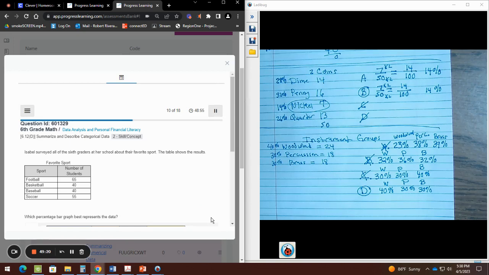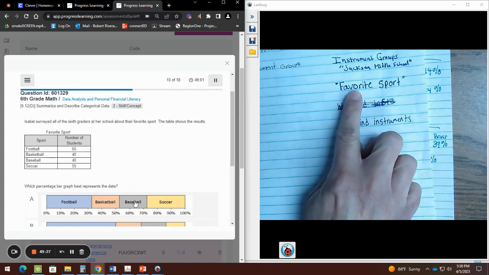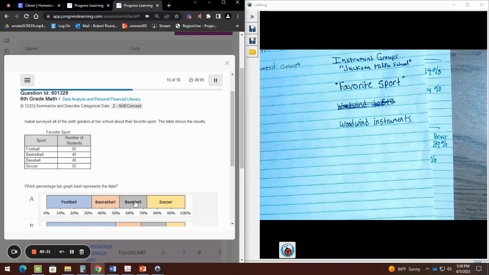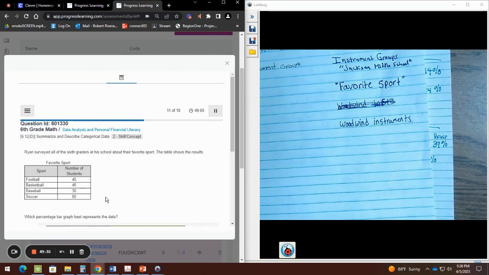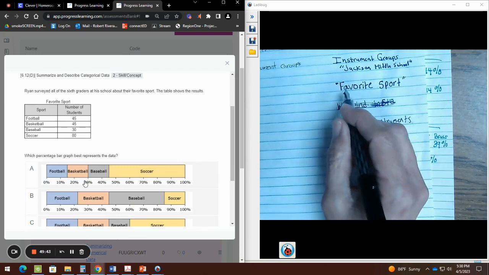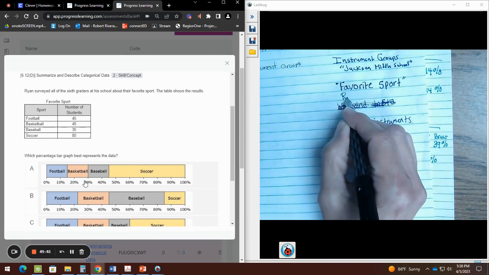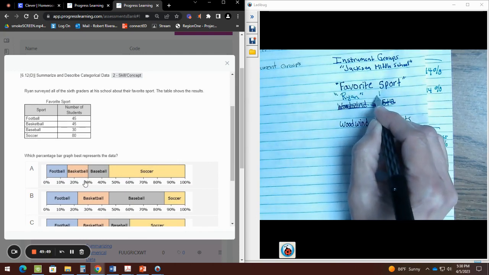Next, we have our favorite sport. Okay, the favorite sport for Isabel. I want you to do the favorite sport for Isabel, and I also want you to do the favorite sport for Ryan. Okay. So this one, I want you to do two of favorite sports. One is going to be called Ryan, and the other one is for Isabel.